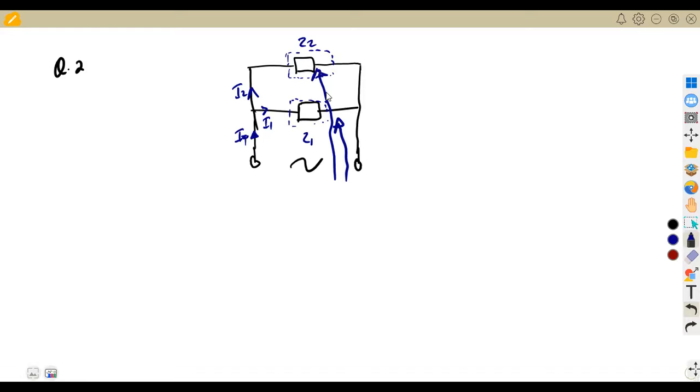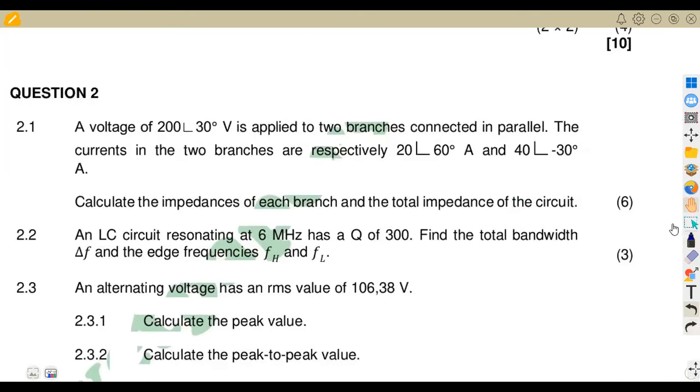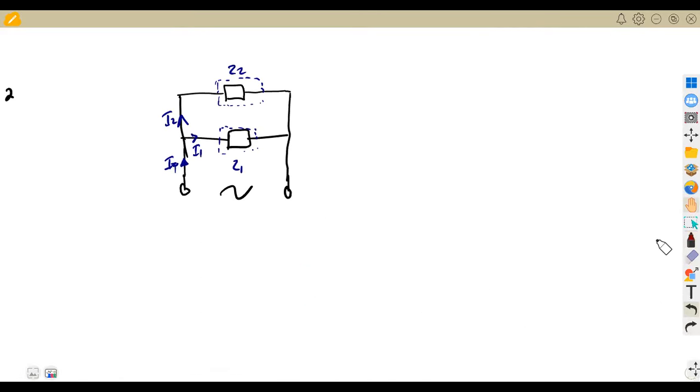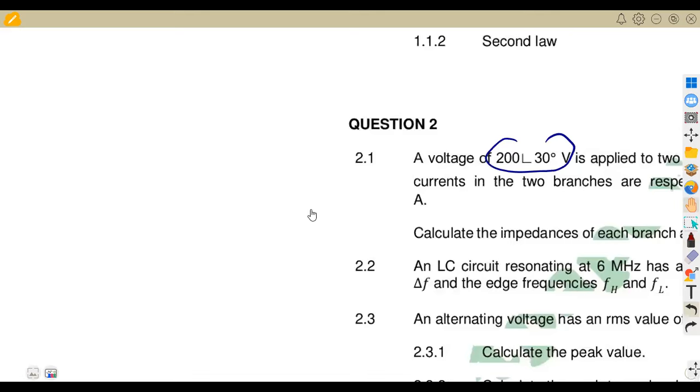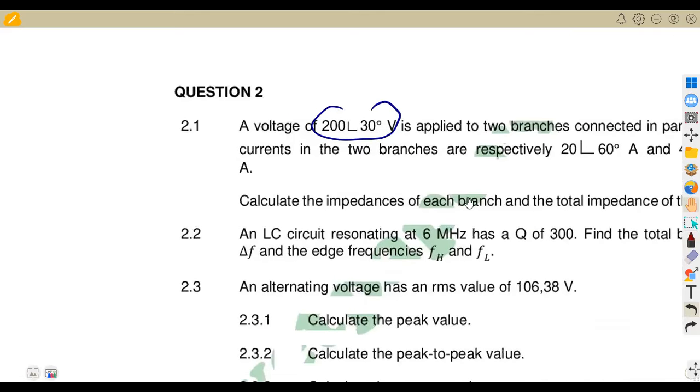So each impedance that we are given here is going to be affected by what? By the voltage. But here we are given the currents. Take note, these are the currents that we are given from the voltage of 200 volts. So let us take our information: the supply voltage of 200 at an angle of 30 degrees, and the other currents, 20 angle of 30, and 40 angle of minus 30.